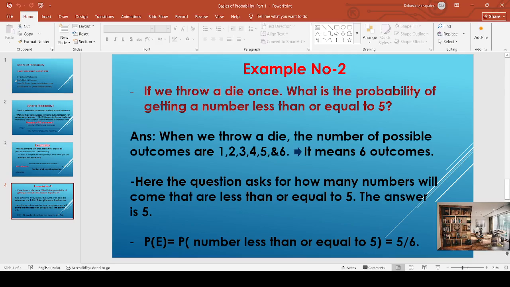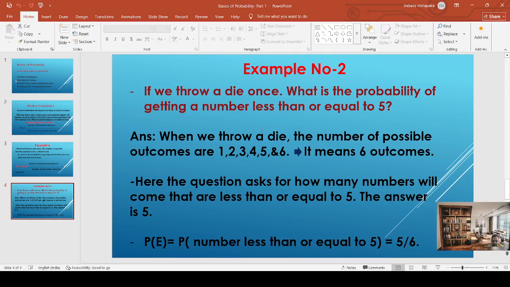So the number of favorable outcomes here is 5. The total number of outcomes is 6, because there are 6 numbers when we throw a dice.